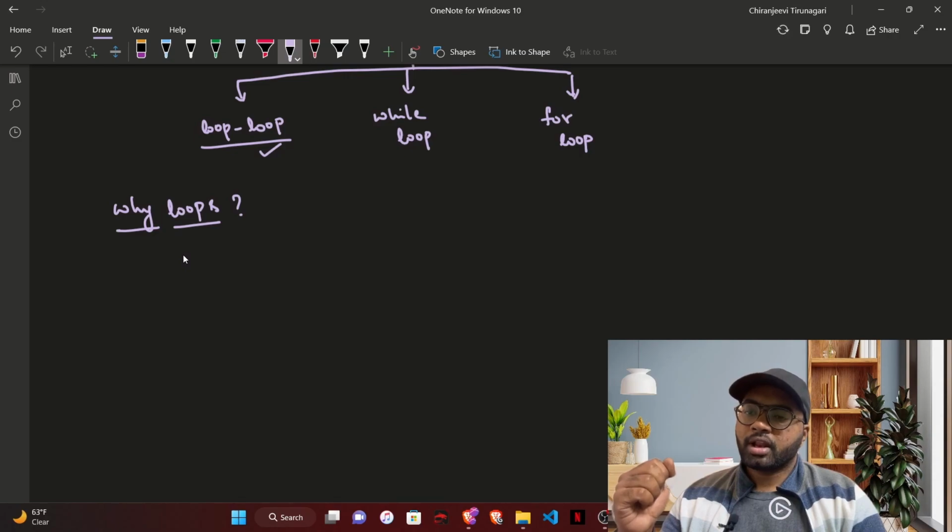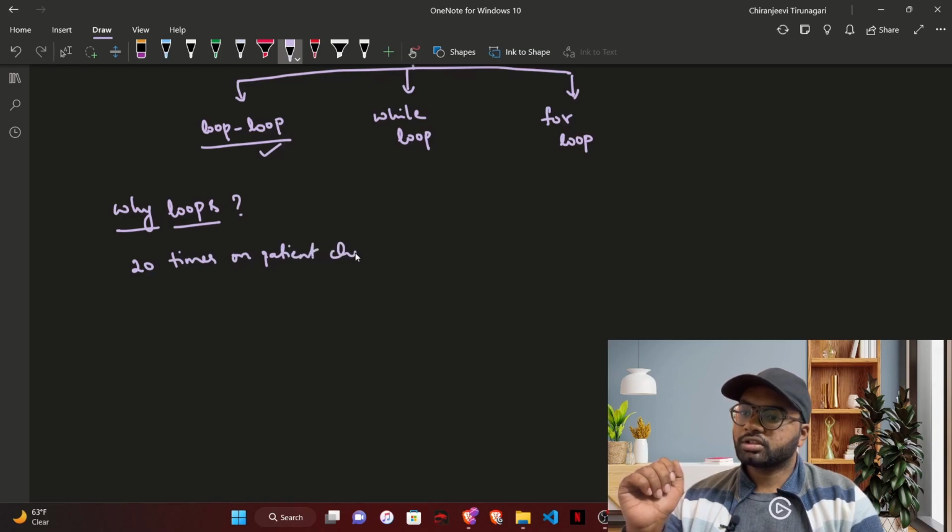So if you remember, in the last episode we took an example of doing CPR, and we wrote something like pressed this many times and with this intensity inside that CPR function. Let's say you want to keep printing the number of times the patient got pressed on his or her chest. So let's say the person who is doing CPR has pressed 20 times on the patient's chest. So you want to print pressing 20 times.